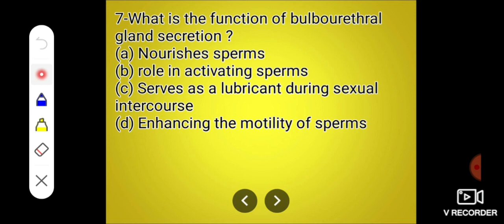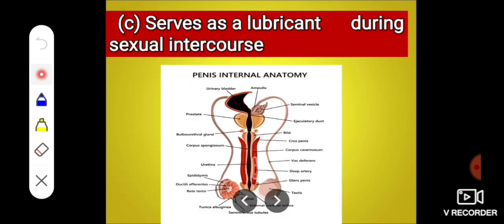Next question: what is the function of bulbourethral gland secretion? A, nourishes sperm; B, role in activating sperm; C, serves as lubricant during sexual intercourse; or D, enhancing the motility of sperm. And the correct answer is serves as lubricant during sexual intercourse. These bulbourethral glands secrete a secretion which serves as a lubricant.